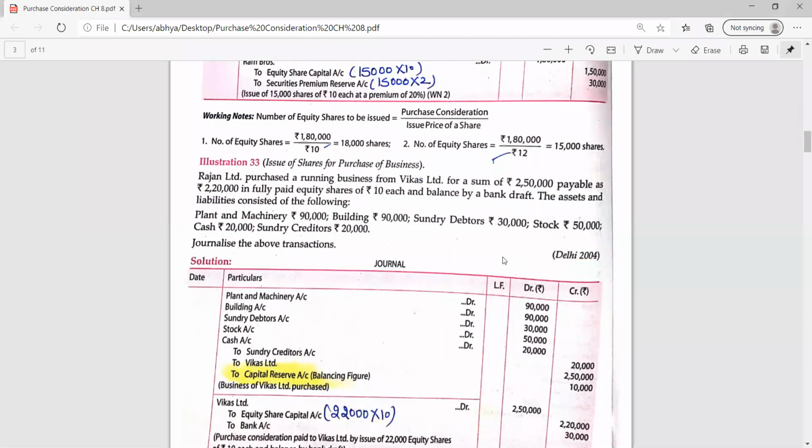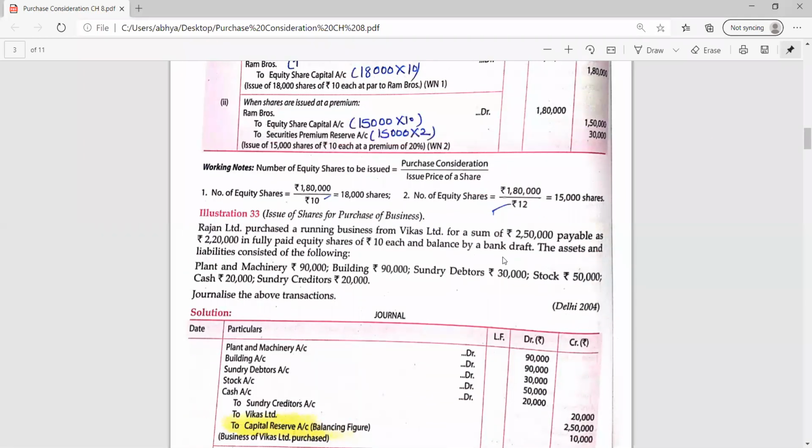Okay, so I told you one thing, Tushar, that whenever individual assets are given, then you have to write all the assets individually. You can't write sundry assets. Am I clear? Okay, you have to write all the assets individually, like plant and machinery, because in your balance sheet in the next year, you are going to show all the assets individually. You will not be writing sundry assets. So you have to write all the assets individually, like plant and machinery, buildings, sundry debtors, stock, cash. All these are the assets.